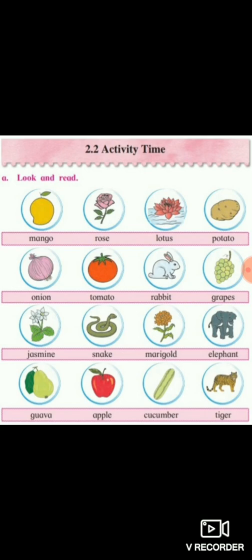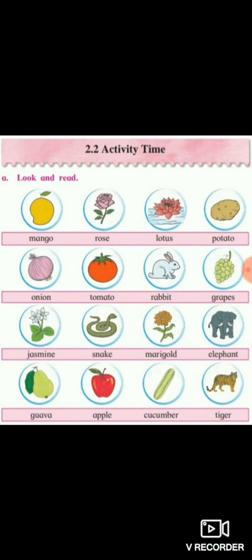The first picture was mango, second was rose, third was lotus, fourth is potato, fifth is onion, sixth is tomato, seventh is rabbit, eighth one is grapes, ninth one is jasmine, 10th one is snake, 11th one is marigold, 12th one is elephant, 13th one is guava, 14th one is apple, 15th one is cucumber, and 16th one, the last one, is tiger. So here it was an activity.